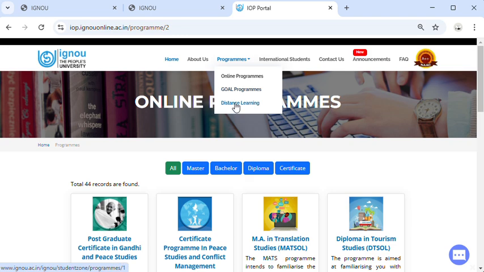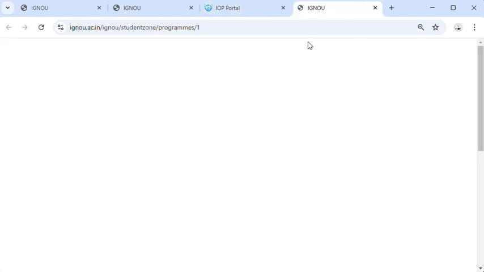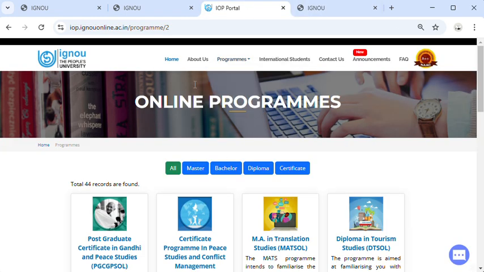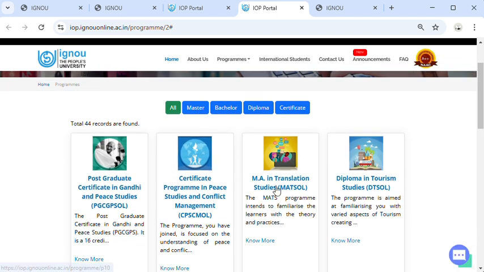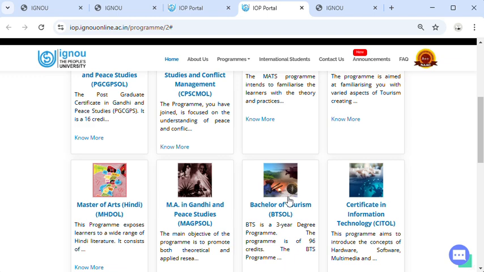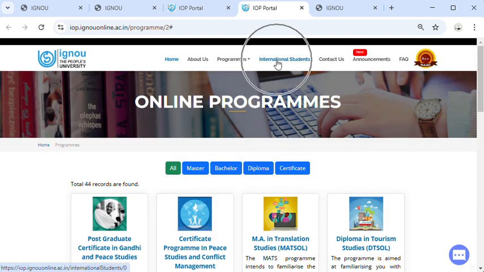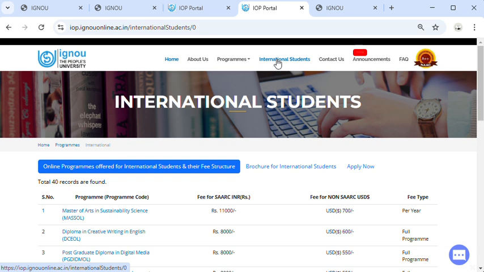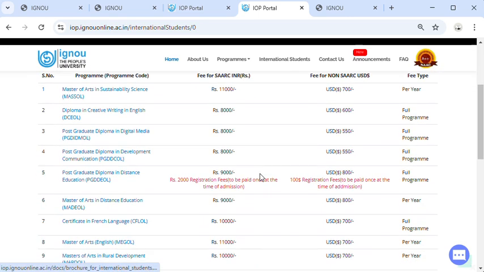Another option is distance learning. These programs are available for the international students. Friends, next is the fee structure of the programs offered to international students. For SAARC countries, the Master of Arts in Sustainable Science is 11,000. For non-SAARC countries, the fee is $700 per year.